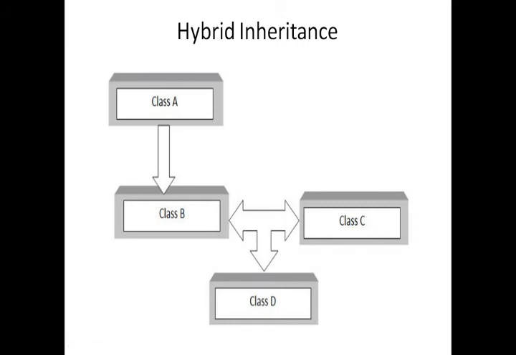This diagram shows the hybrid combination of single inheritance and multiple inheritance. Hybrid inheritance is used in a situation where we need to apply more than one type of inheritance in a program. In this program, we need single inheritance and multiple inheritance, so here we can say that this is a hybrid inheritance.